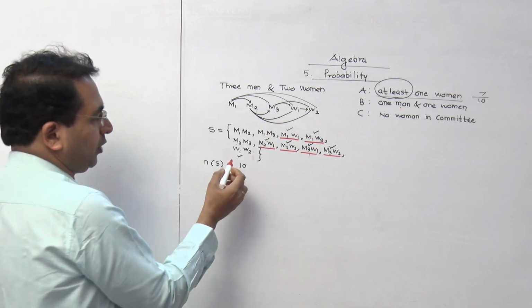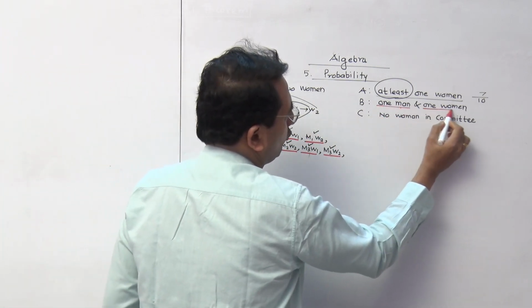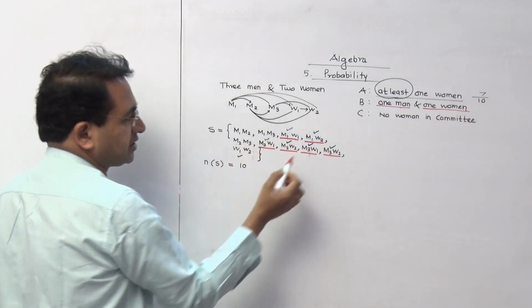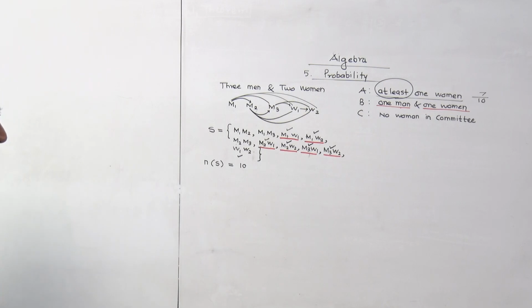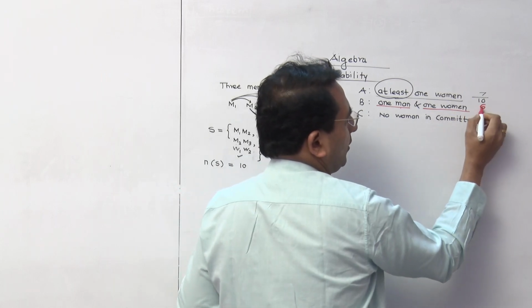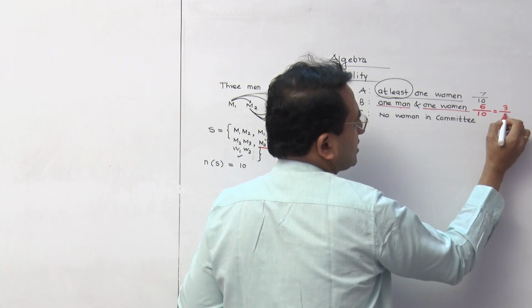We cannot take the others, because the requirement is 1 man and 1 woman. So definitely we have to select only these, and I think you are getting the answer 6. So 6 is your requirement, but outcomes are 10. So this can be further written as 3 by 5.